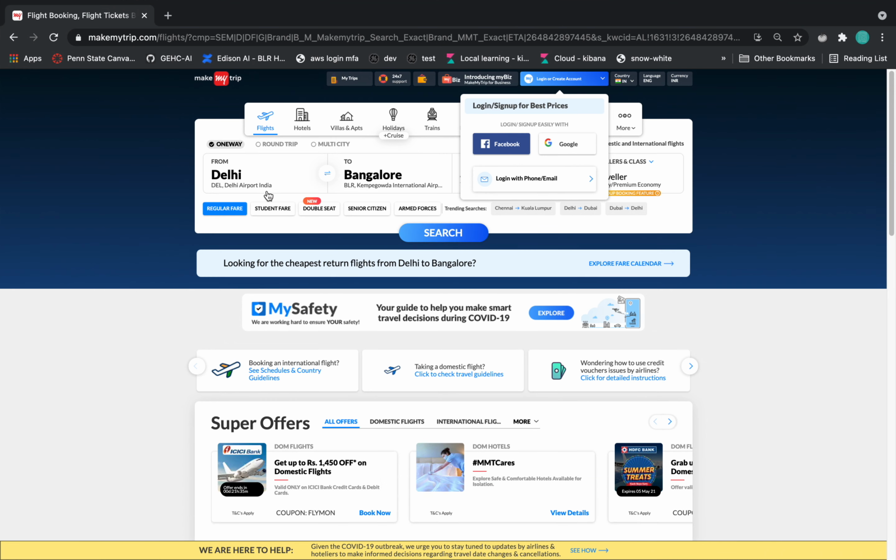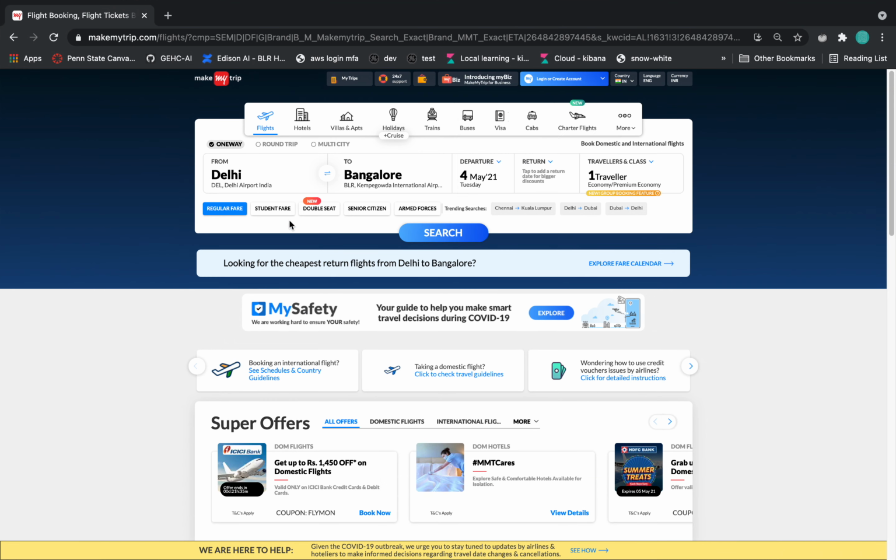As you can see, it has this section which allows you to specify your source and destination, your dates, the number of people traveling, and whether you want to book a round trip or a one-way trip. The interesting thing about this site is that this section remains constant no matter what tab you are on.